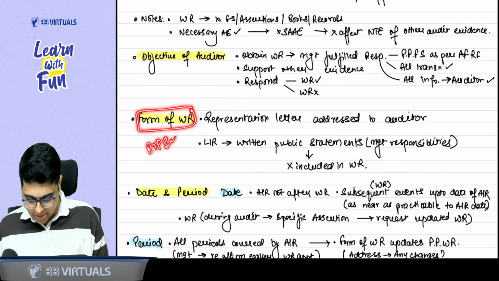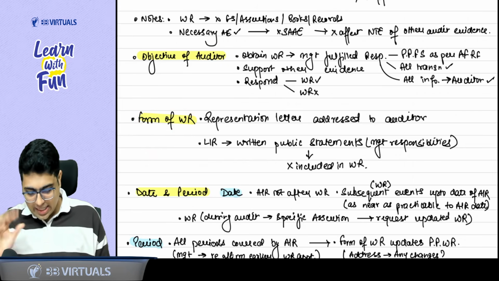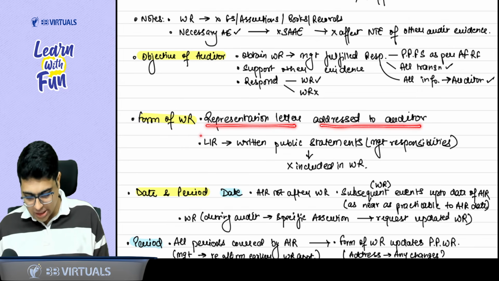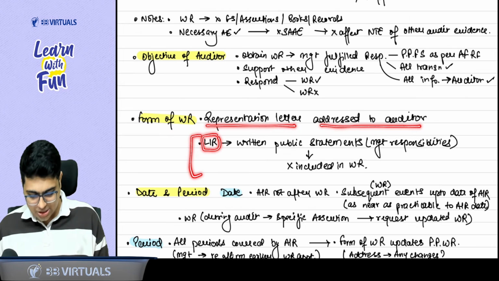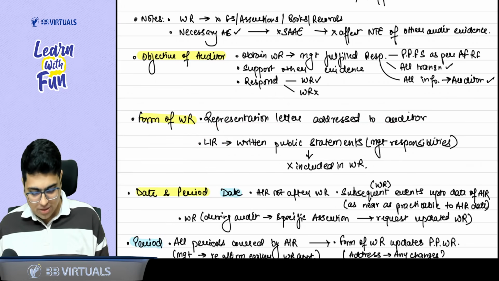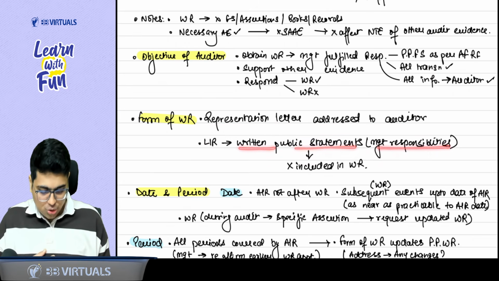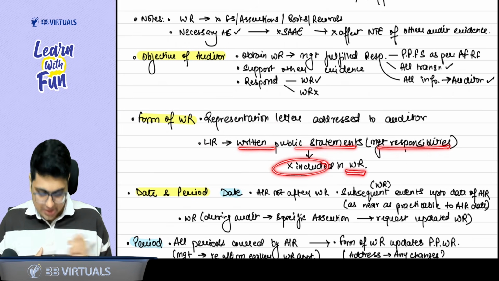Now, sir, important part. What is the form of written representation? RTP September 25. It is like a representation letter from the management addressed to the auditor. One more thing to be written in the answer: if law or regulation says management has to give some written public statement about its responsibilities, these matters should not be included again in the written representation.